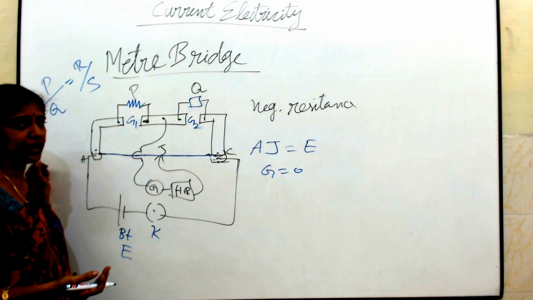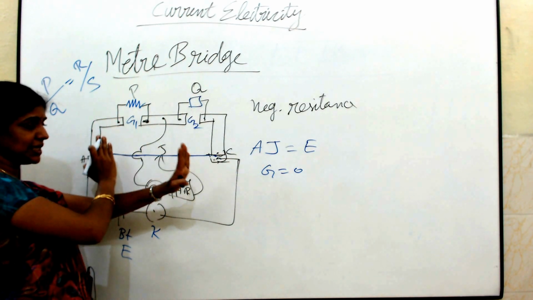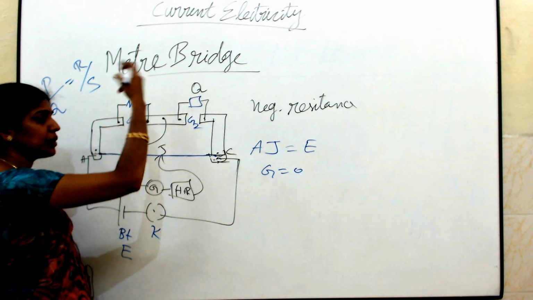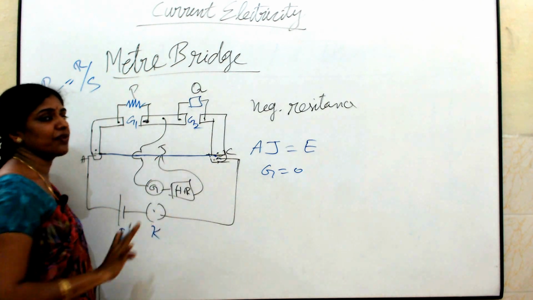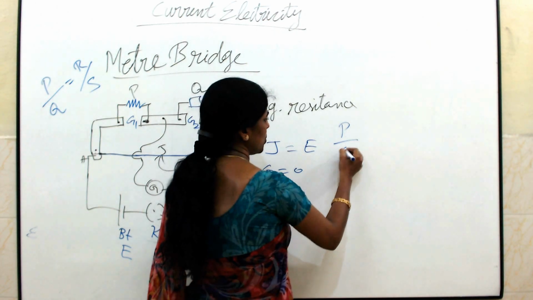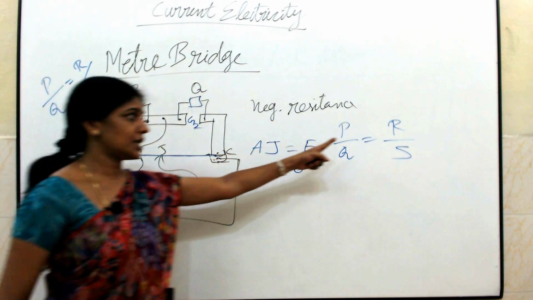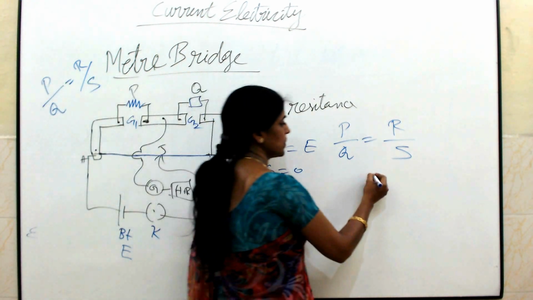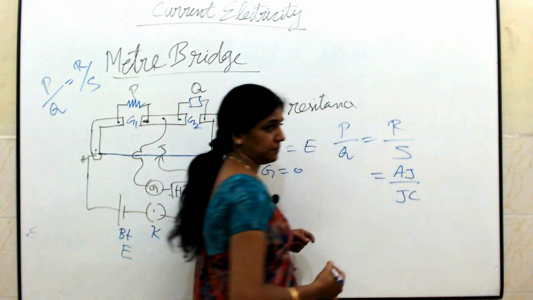To avoid that end connection error, we are going to repeat this experiment by interchanging the two resistances. This Q comes here and the P goes to the right gap. So, by interchanging the two resistances, again I will find out the balancing length. So, P by Q will be equal to R by S. Here, this R and S are replaced by your AJ and JC. So, this will be equal to AJ into JC.